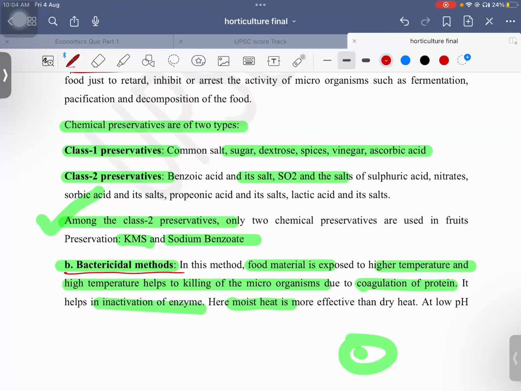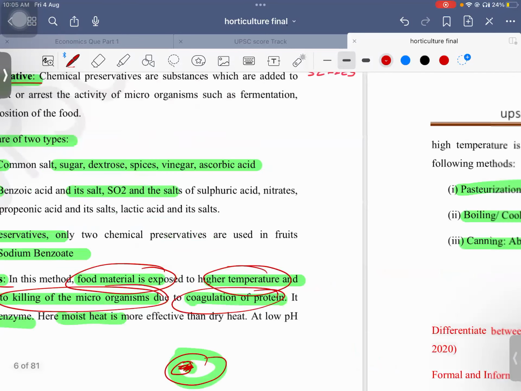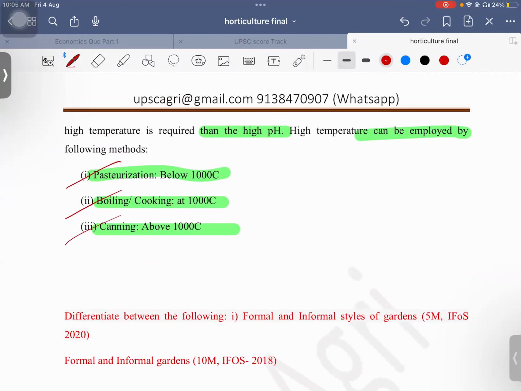Another is bactericidal. Here food is exposed to higher temperature, and by that you are killing the microorganism or coagulating the protein. Coagulation means that protein will become non-functional. So we do these techniques: pasteurization, boiling, canning, all these things. I'm not going into detail. If you're reading this for the first time, maybe you may get some doubt, because I can't go into detail, as this is rapid revision and I have to take care of everyone. So just remember these points. If you're not properly able to gauge it, just remember these parts.